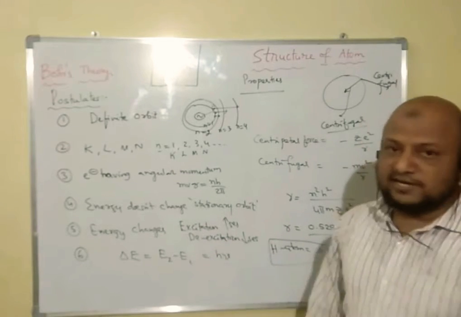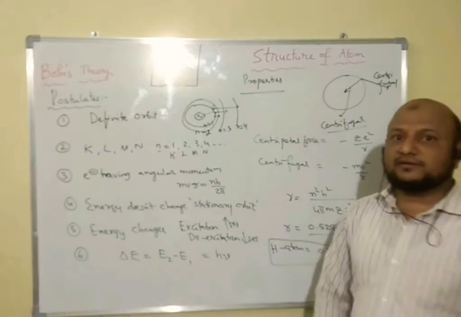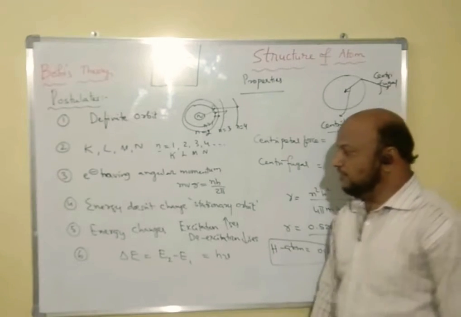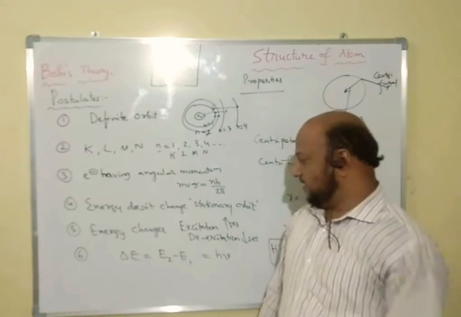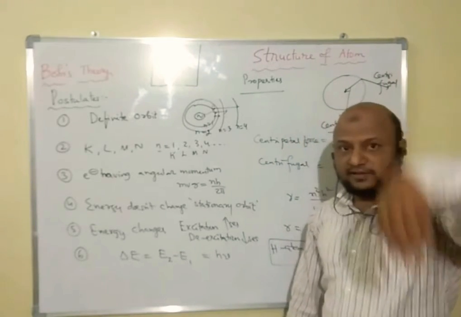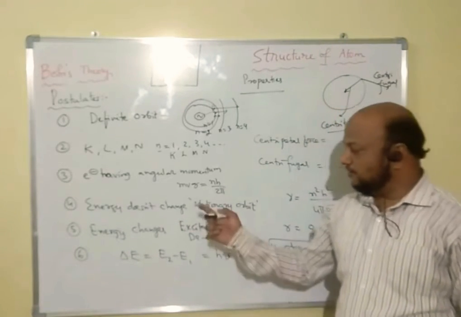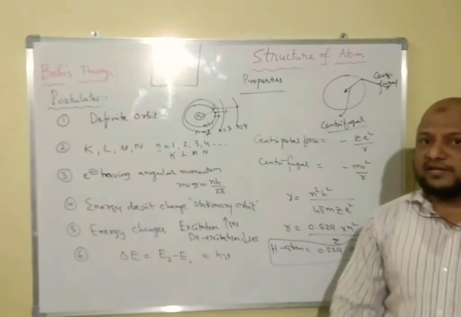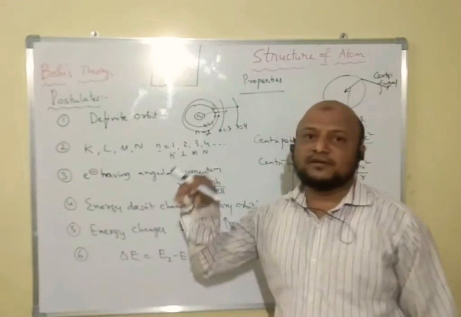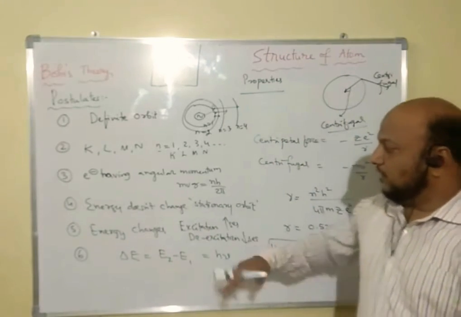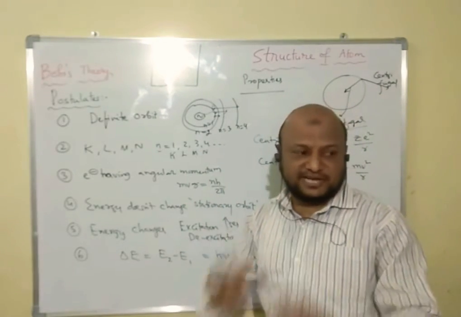If de-excitation happens, as we discussed in the hydrogen spectrum, electrons absorb energy and are excited, and again they are de-excited. When excited, the energy of the electron increases, and when de-excited, it decreases. So upon excitation and de-excitation, some energy must change.